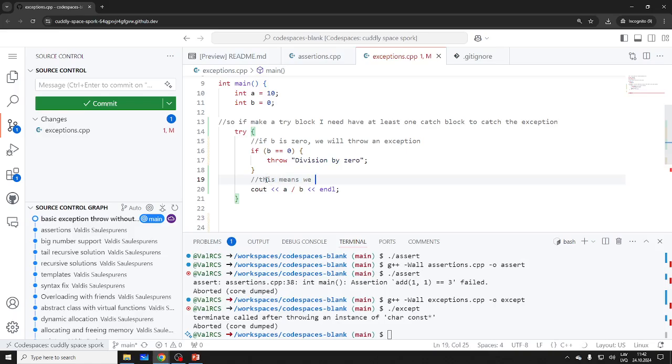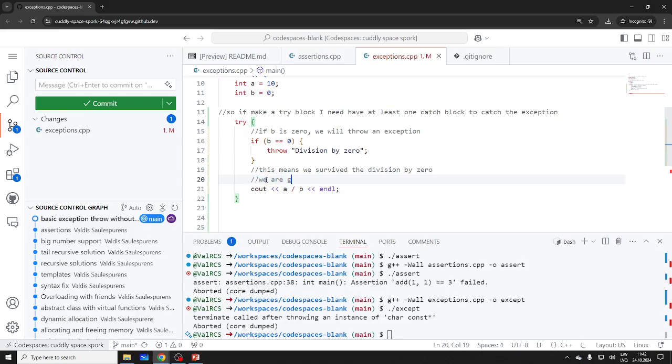This means we survived the division by 0. We are guaranteed that b is not 0. Obviously, you can see how with this approach, it's very similar. You could do this basically without exceptions, checking for 0. I'm wondering if we could skip this part, but I guess we have to do it manually, because in Python we depend on the exception being thrown automatically. So now of course we need the catch block.